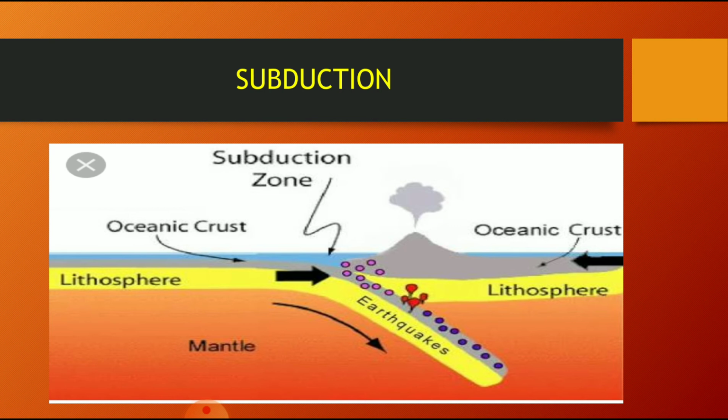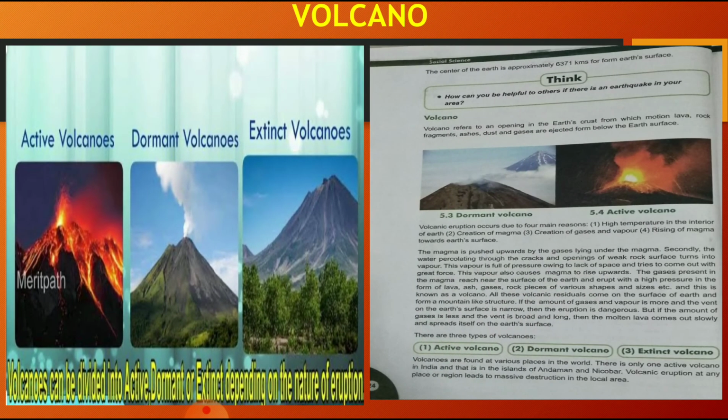The second thing we are going to learn about is volcano. Now volcanoes, we all know there are certain types of volcanoes, my dear students. There are active, dormant and extinct volcanoes, right? Volcanoes refer to an opening in the earth's crust from which molten lava, rock fragments, ashes, dust and gases are ejected from below the earth's surface.